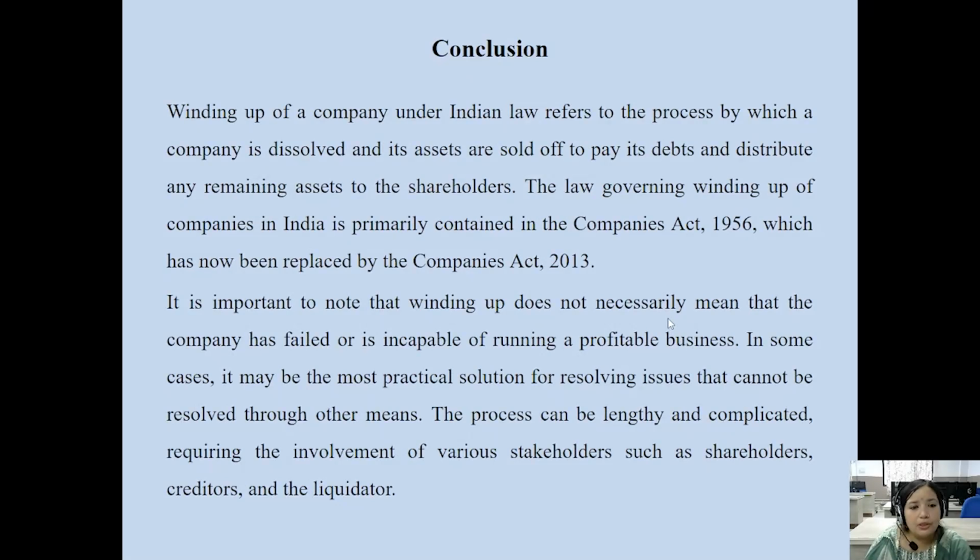In coming to a conclusion, winding up of a company under Indian law refers to the process by which a company is dissolved and its assets are sold off to pay its liabilities and debts, and whatever balance remains is distributed among the shareholders, the members of the company.